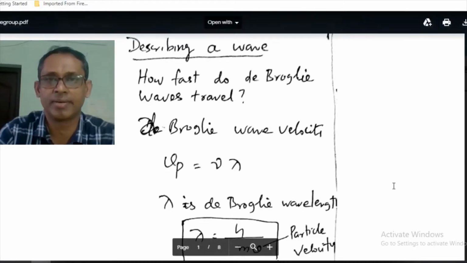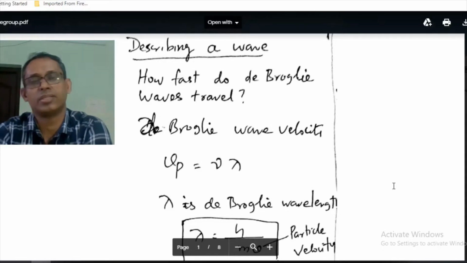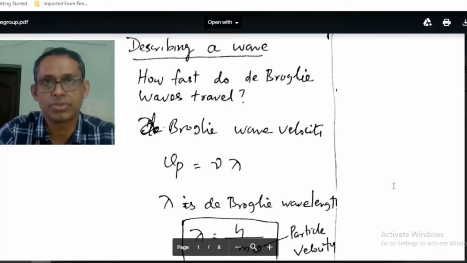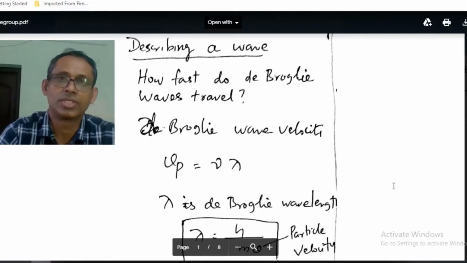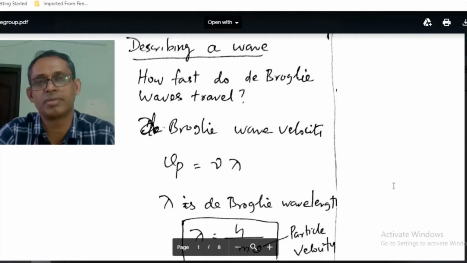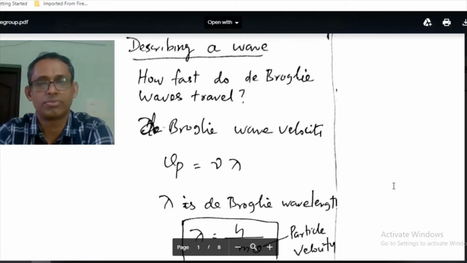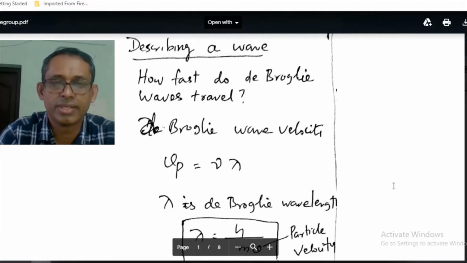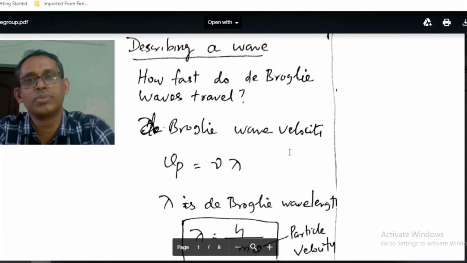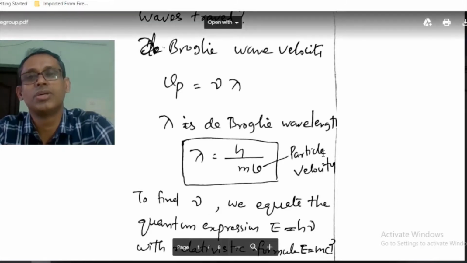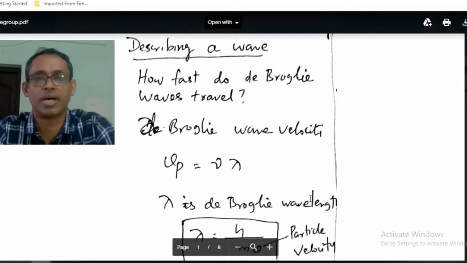Hi everybody, welcome back. In the previous lecture, we saw the moving particle has a wave associated with it. This was proposed by de Broglie, and we have the equation for determining the wavelength of a material particle of mass m moving with velocity v. The equation is lambda equal to h over mv, h over momentum. So this is how we determine the wavelength of the particle.